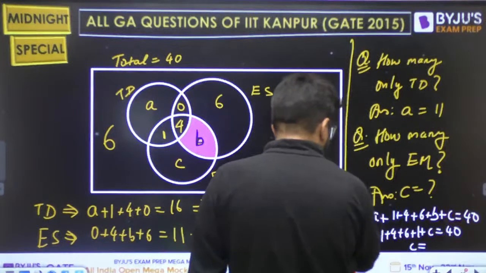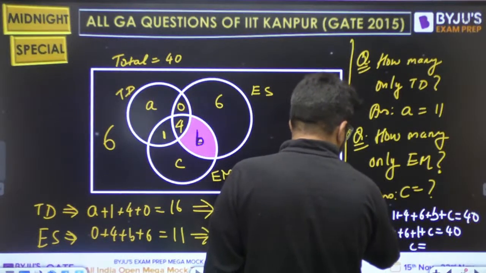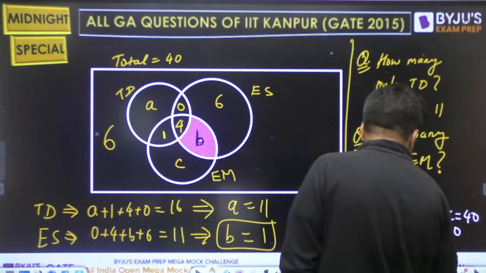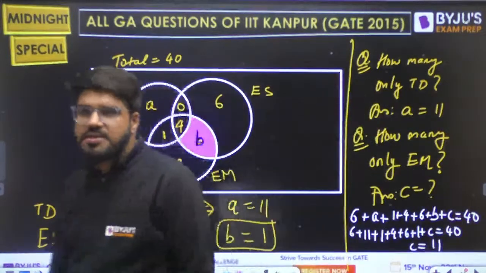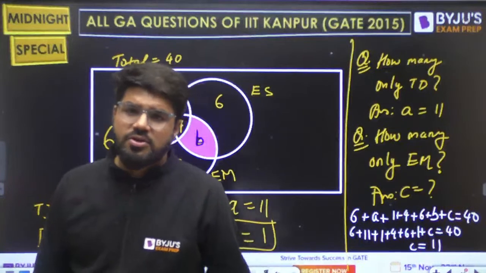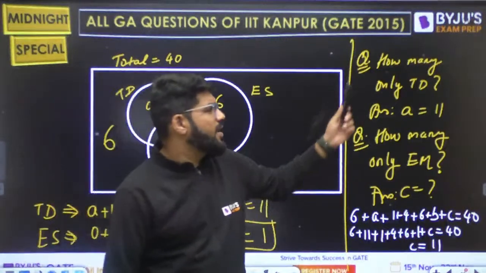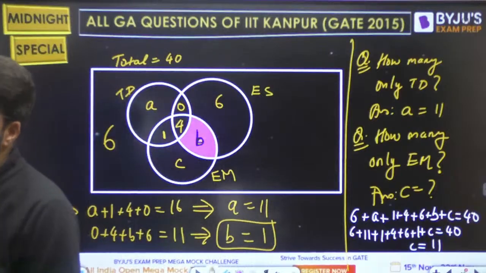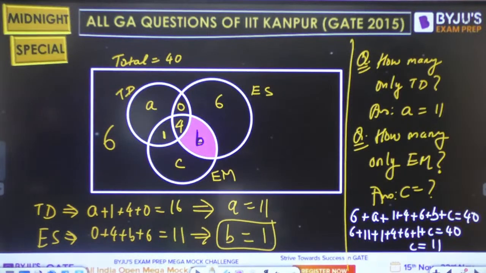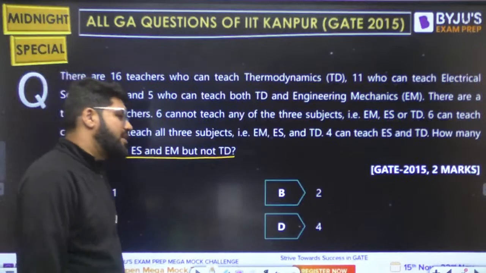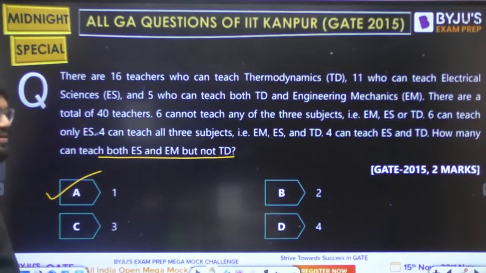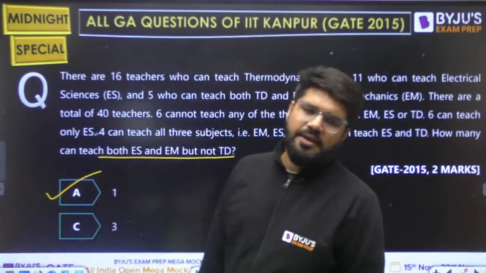C will turn out to be, this is 17, 18, 22, 28, 29. So C will be 11. That will also come. So this can also be the variety. How many can teach only thermodynamics? How many can teach only engineering mechanics? They can ask anything. Rest all data is given. You have to read each and every piece of information carefully and give the answer. It's a well-deserved 2-mark question, and the correct answer is A.